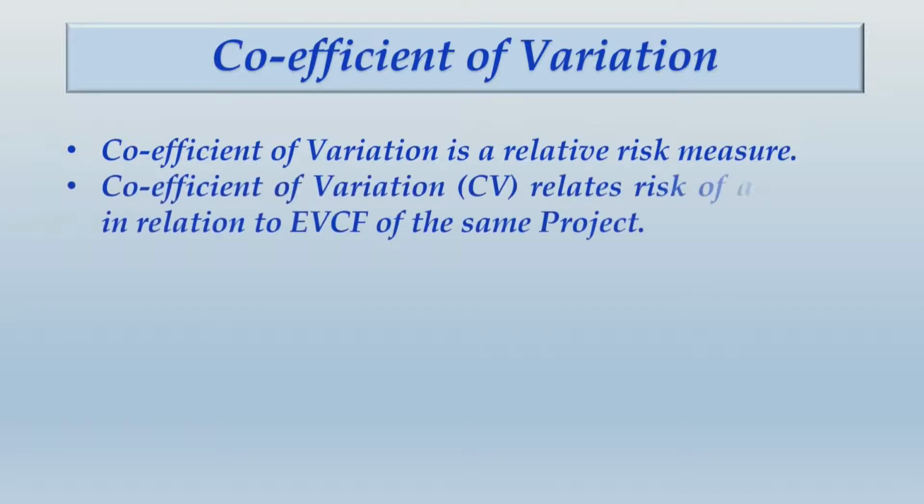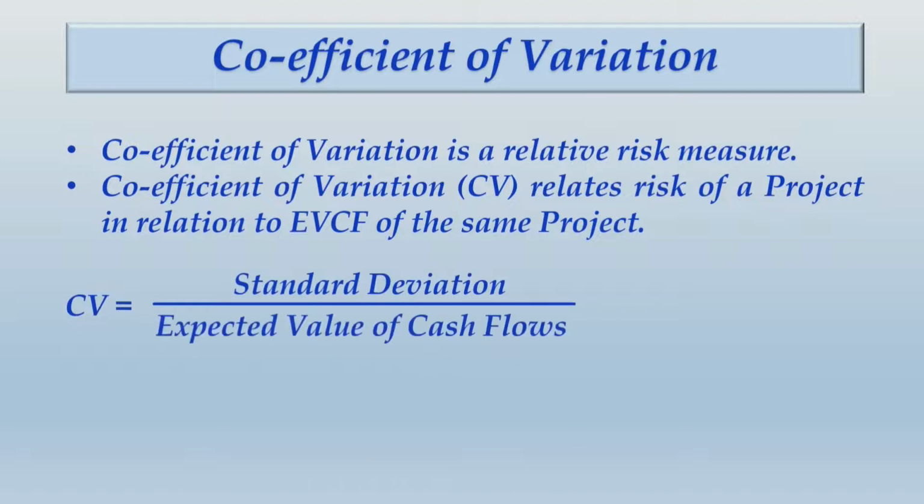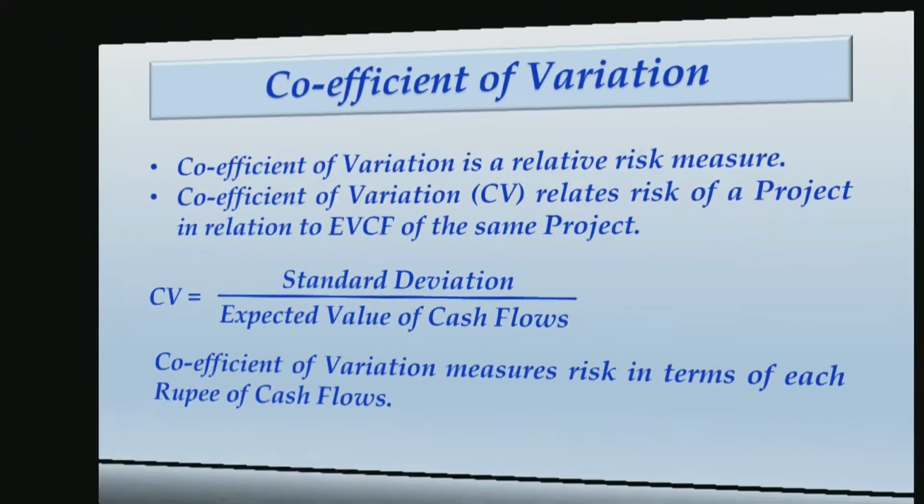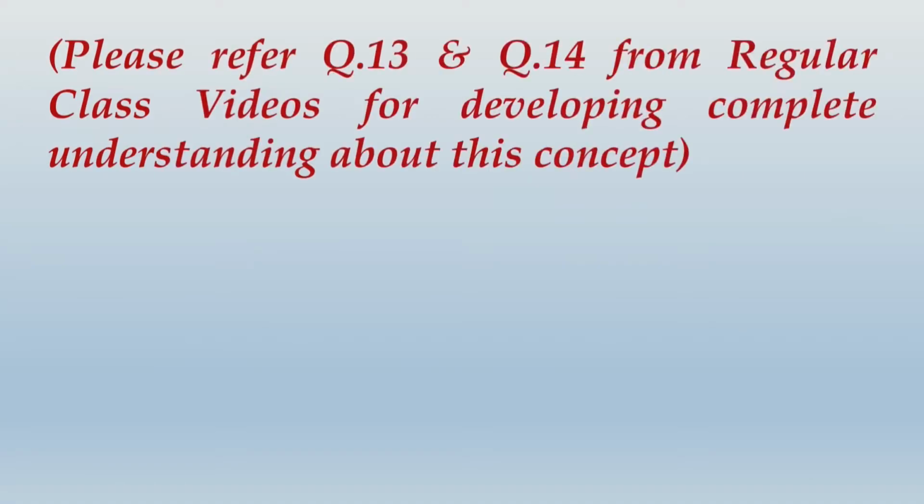So let us write some notes about the same. Coefficient of variation is a relative risk measure. Coefficient of variation, that is CV, relates the risk of a project in relation to EVCF of the same project. So CV is computed by taking standard deviation divided by expected value of cash flow. Coefficient of variation measures risk in terms of each rupee of cash flows. So once you have written these notes, let us move ahead and talk about the reference. Refer to question number 13 and 14 from regular class videos for developing a complete understanding of this concept.